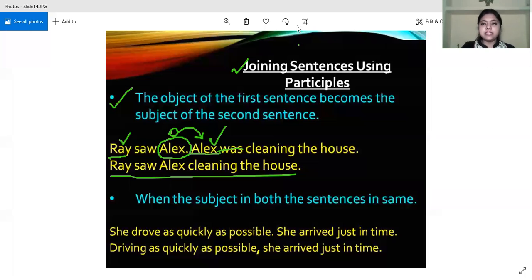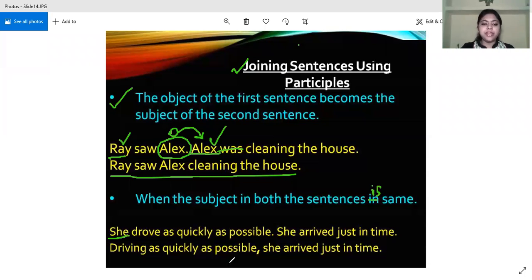Now the second case is when the subject in both the sentences is the same. In the first case the subjects were different, but in the second case the subject remains the same. Let us look at the example. She drove as quickly as possible. She is the subject here, and look at the second sentence: She arrived just in time.